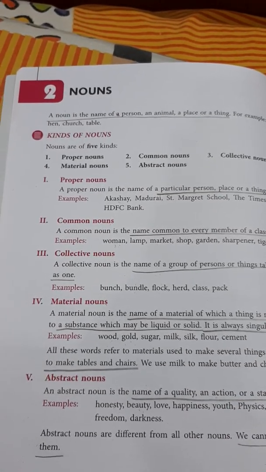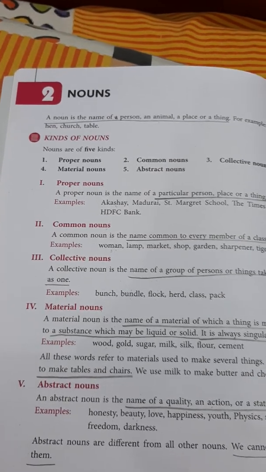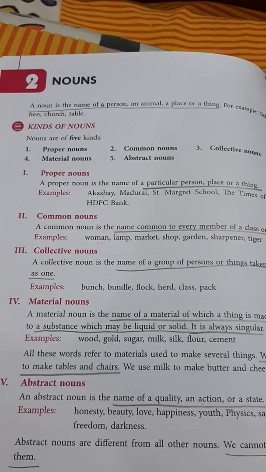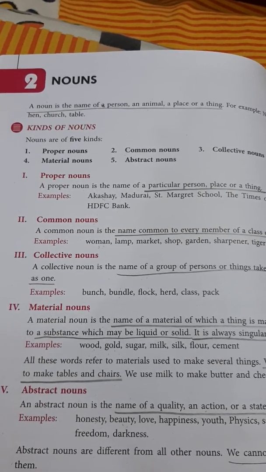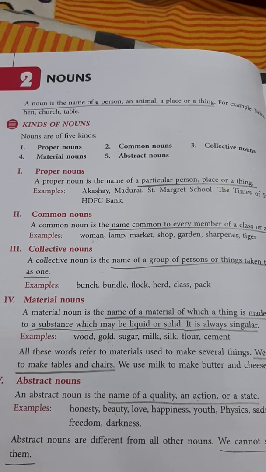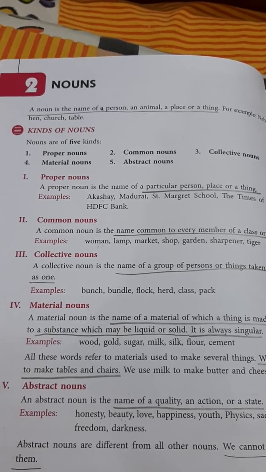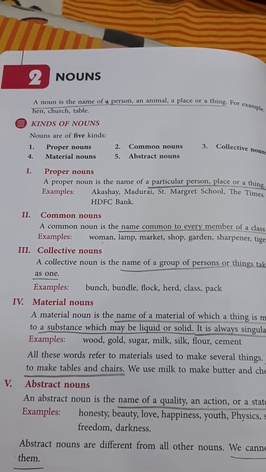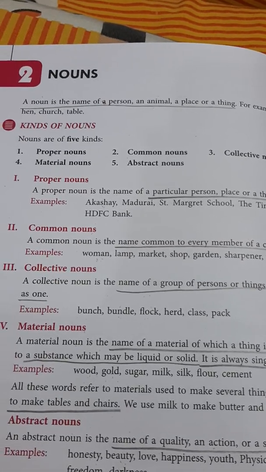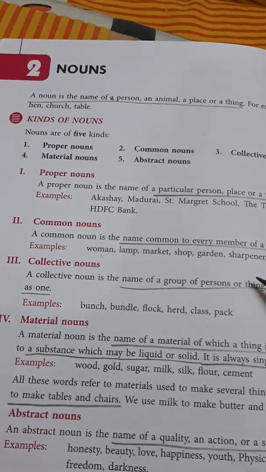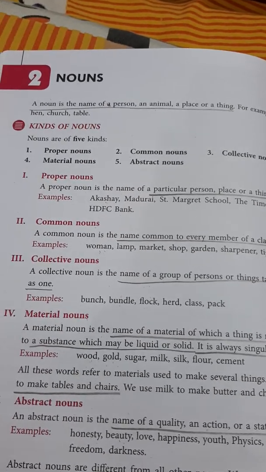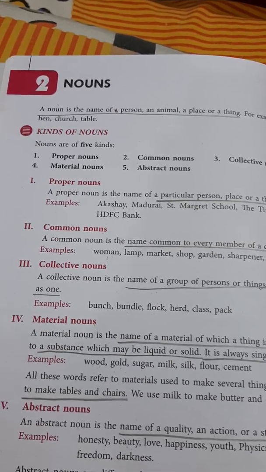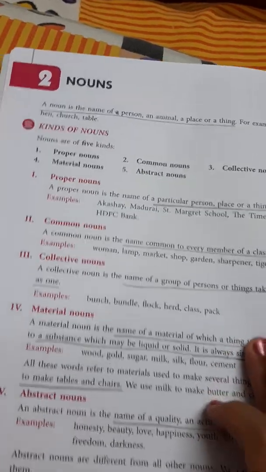Now, beta, what are nouns? Nouns are the naming words, or we can say a noun is the name of a person, place, animal, or a thing. This is the definition of noun. For example, you can take your name, or we can say boy, or we can say table. Table is an example of a thing. I take my name like Rekha, it will be an example of a person. And if I take tiger, it will be a name of an animal. Fine. If I say Rohtak, it will be a name of a place. So these are all nouns.